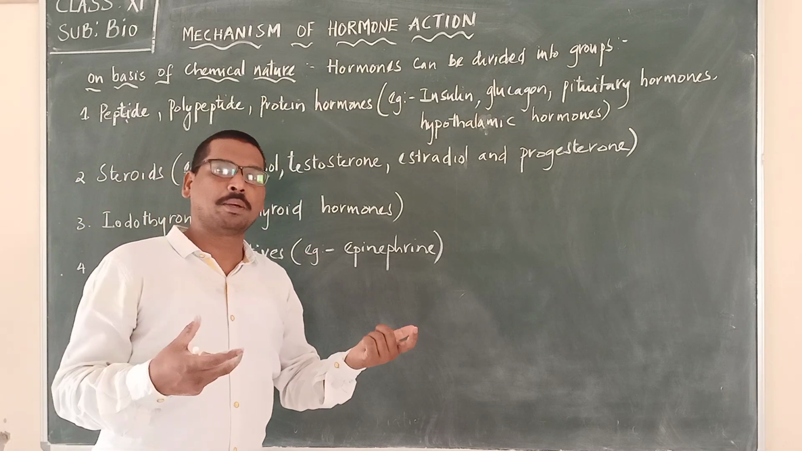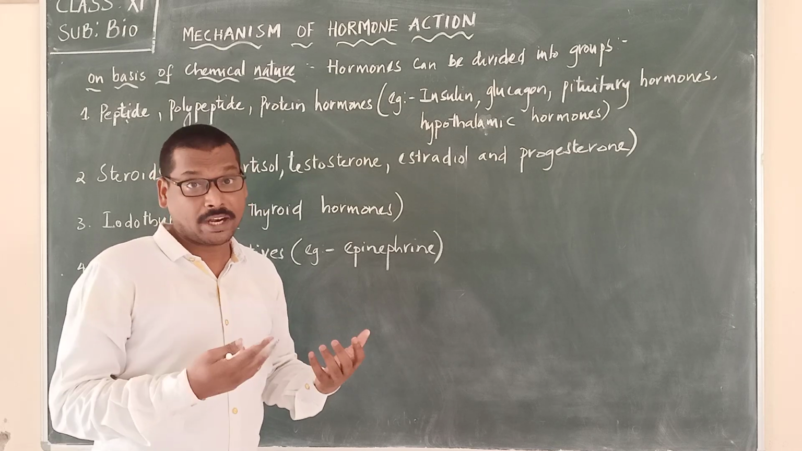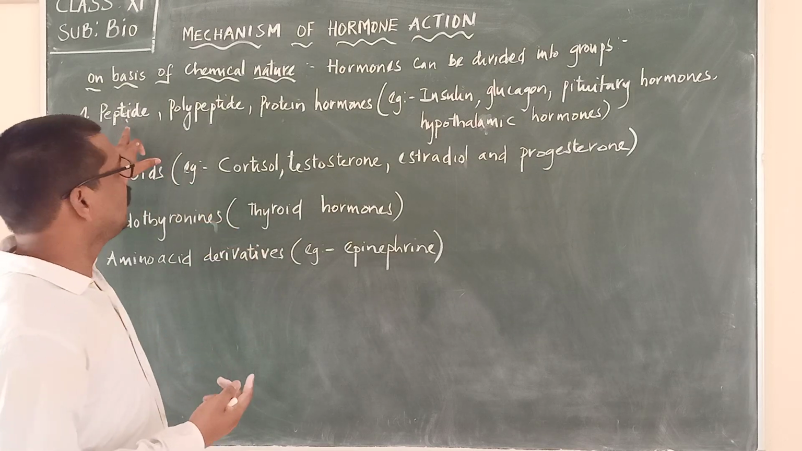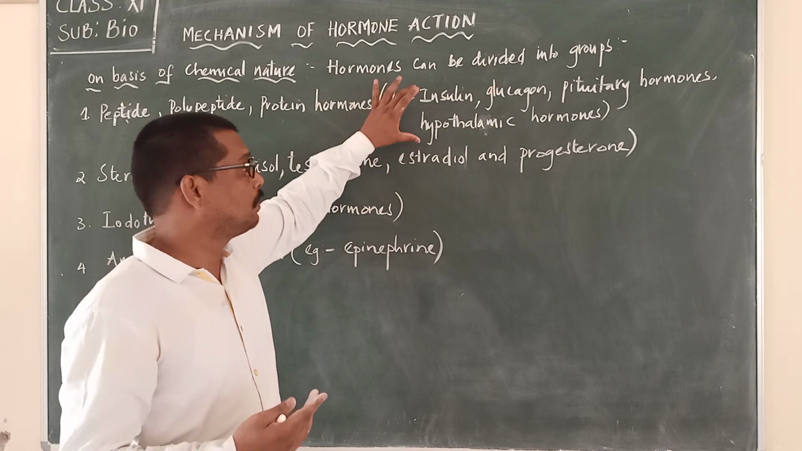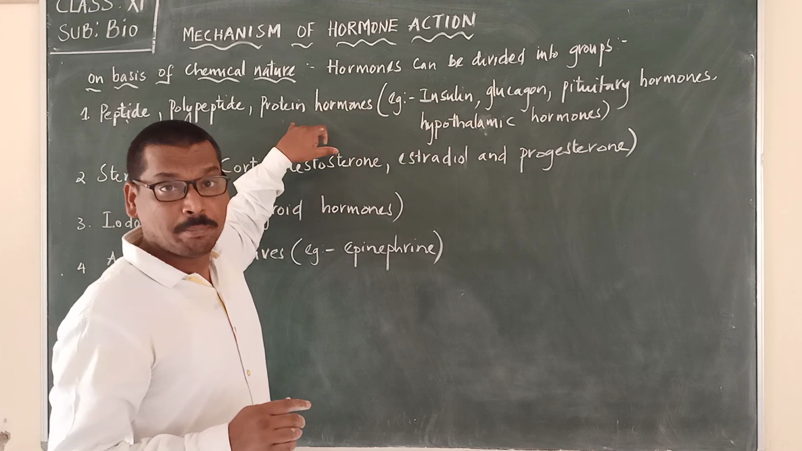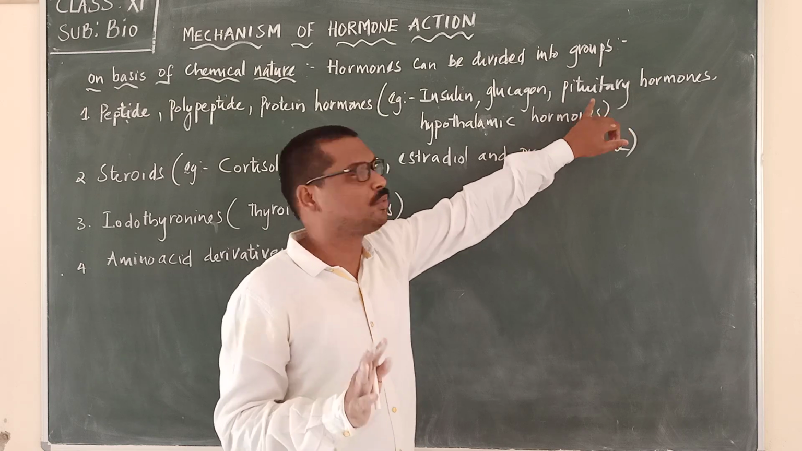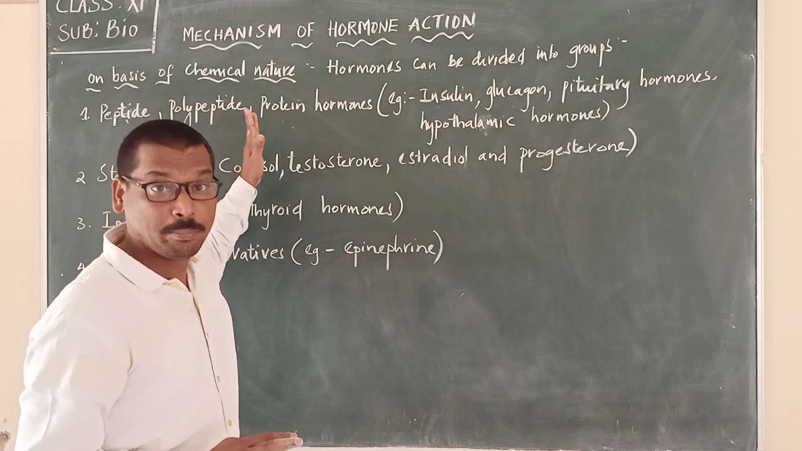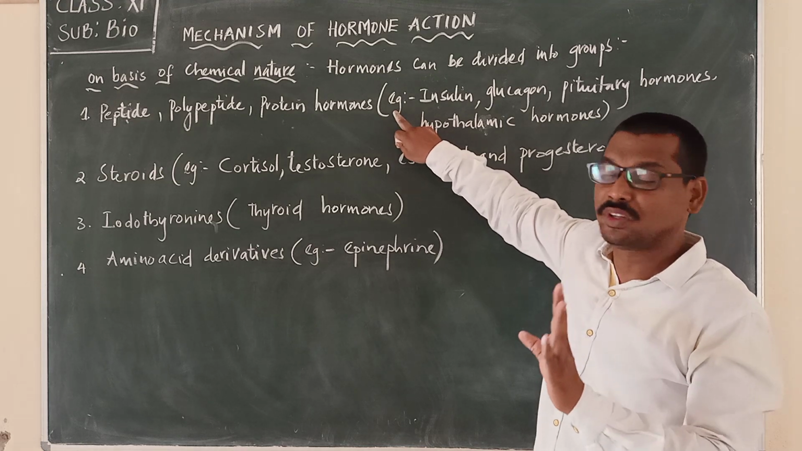So proteins are made up of amino acids, and the amino acids are joined with each other by the peptide bond, forming a long chain. We call it a polypeptide chain. For peptide, polypeptide or protein hormones, there are different examples that we have to remember. Examples are a must for your exam. The best examples are insulin, glucagon, all the pituitary hormones and hypothalamic hormones. All these are peptide, polypeptide or protein hormones. This is the first group of hormones based upon their chemical nature.